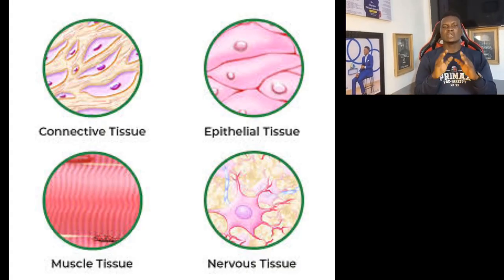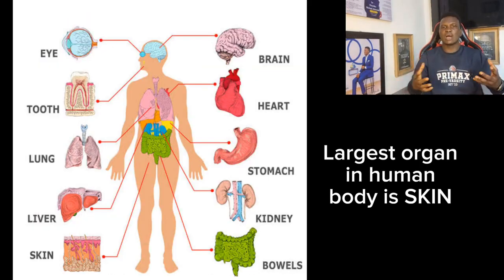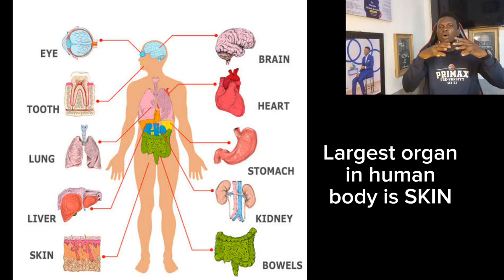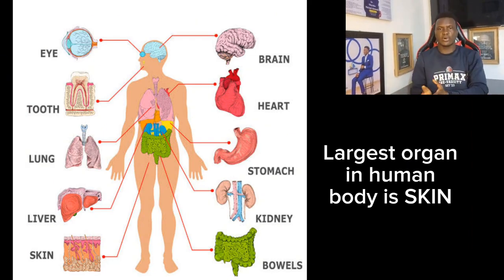Another thing is that these tissues will now come together to form organs. For example, you have your kidney, you have your heart, which is an organ, you have your eye. All of these tissues come together to form the organ.